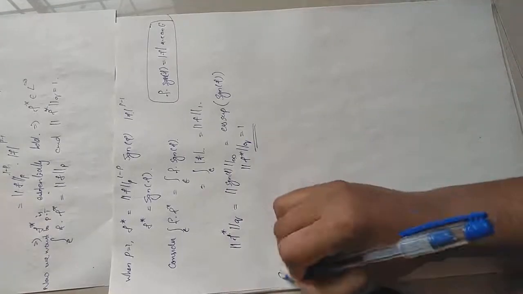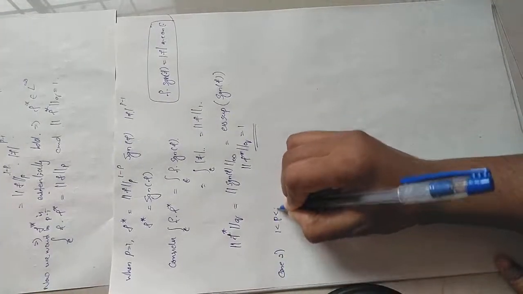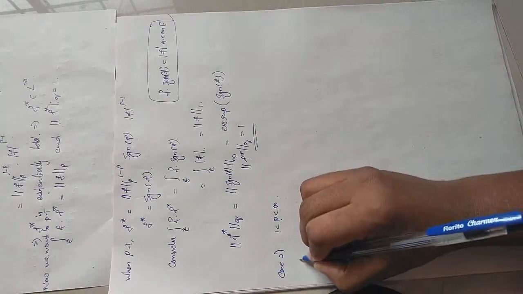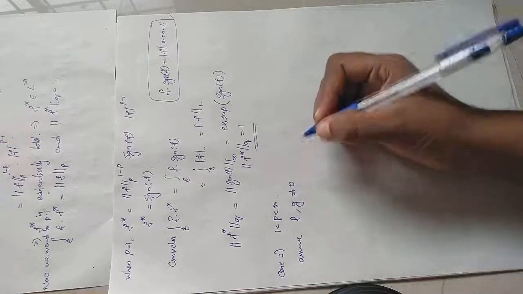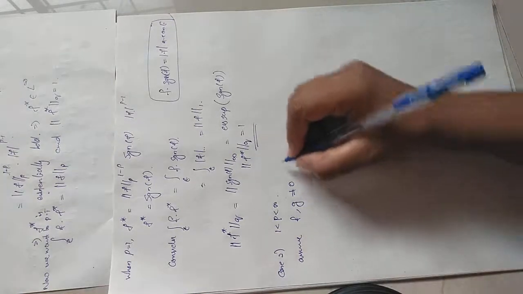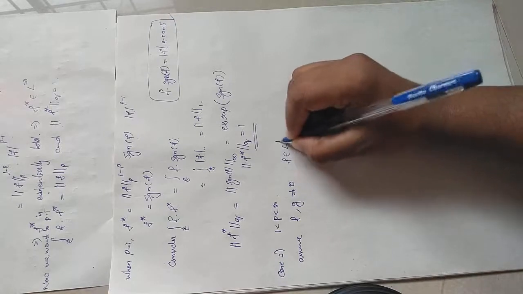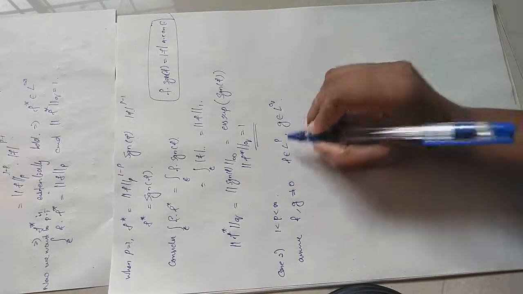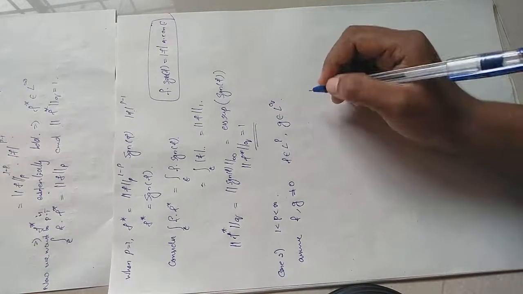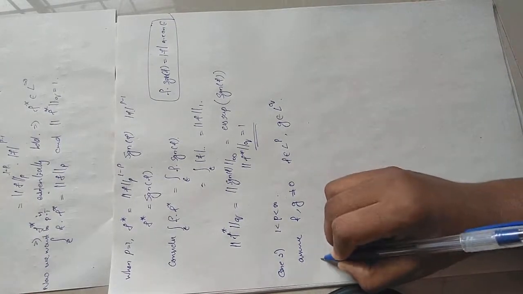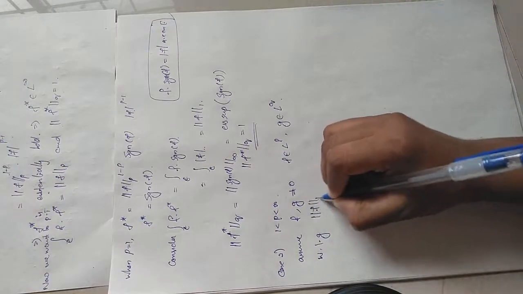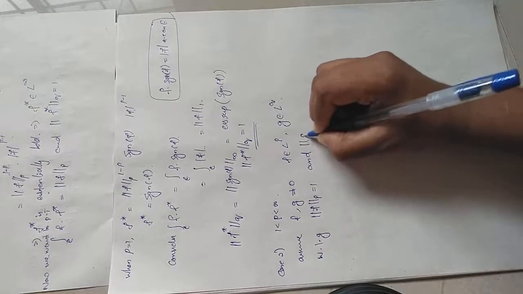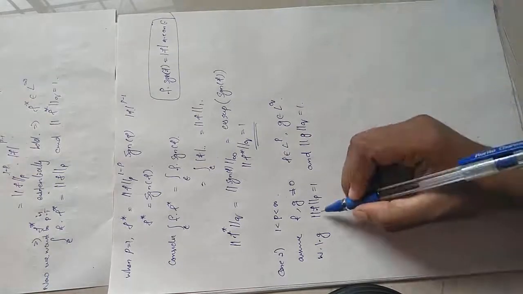Now case 2, 1 less than p less than infinity. Okay. So assume f comma g are non-zero. If they are 0, then we have nothing to prove. So f and g are non-zero functions and f belongs to LP and g belongs to LQ, where q will be the conjugate number of p. Now also assume that, without loss of generality, p norm of f is equal to 1 and q norm of g equal to 1. Why are we choosing such functions f and g?